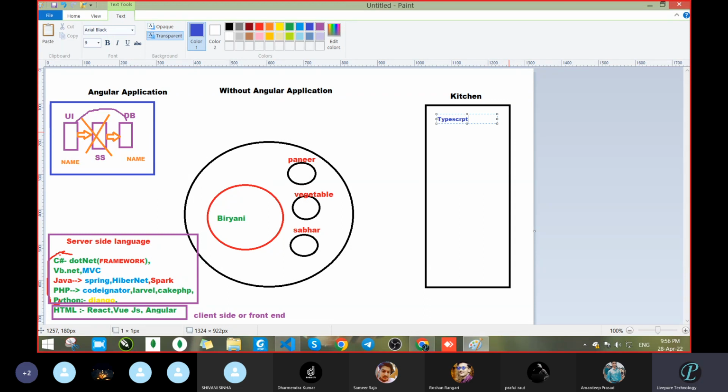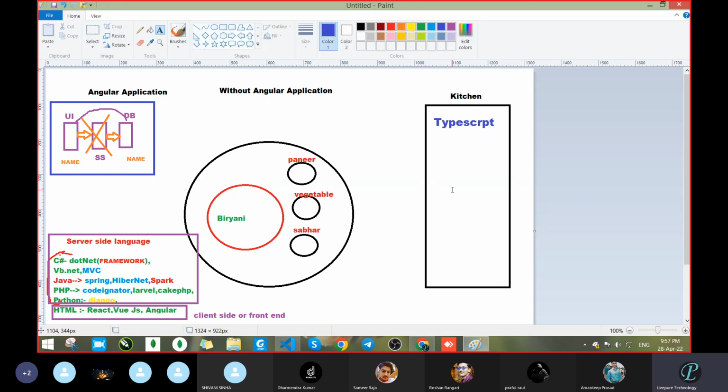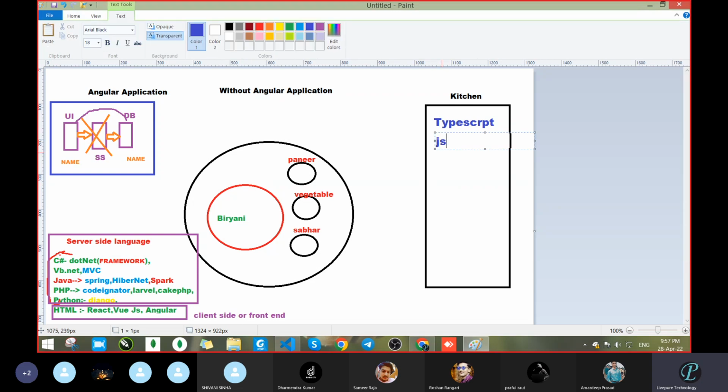So in TypeScript, we are writing the complete JavaScript code. Whatever methods, functions and things we have done in JavaScript, we write those in TypeScript.